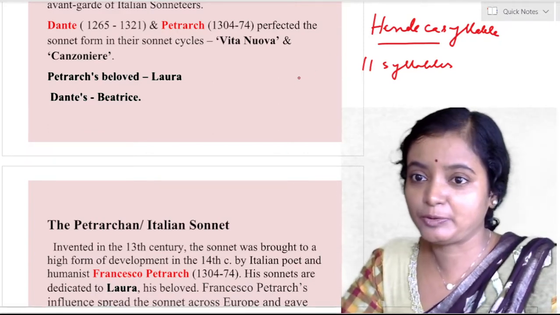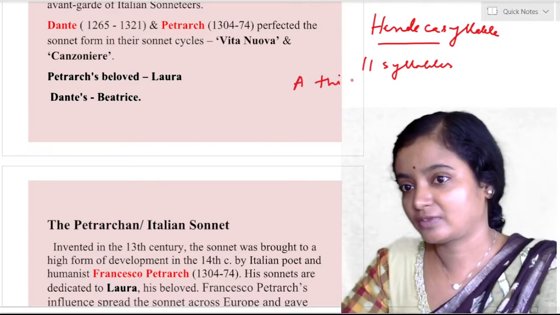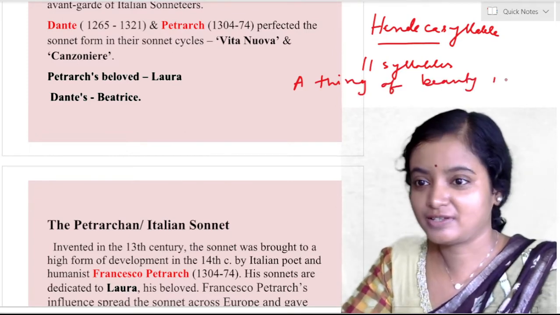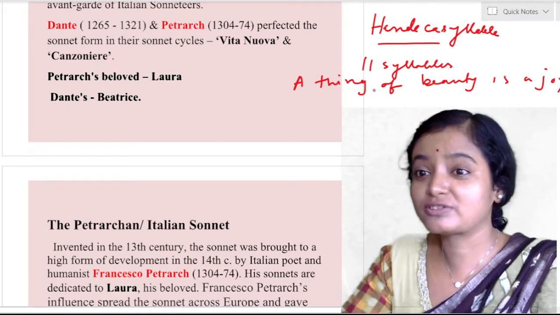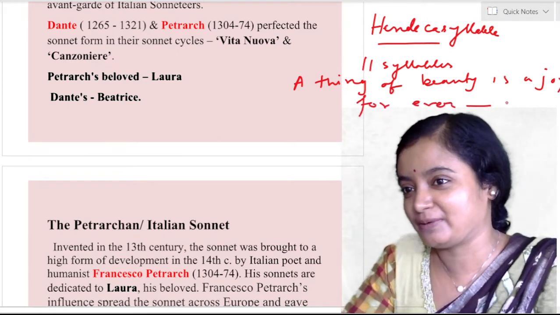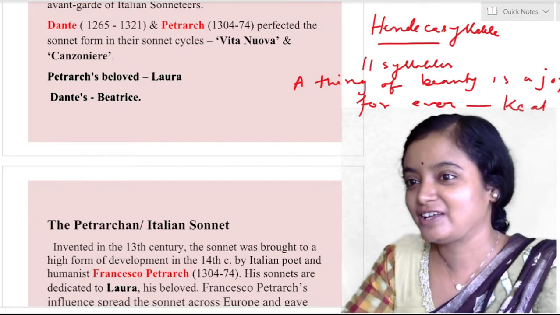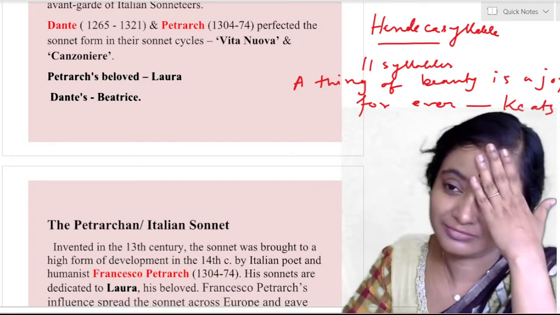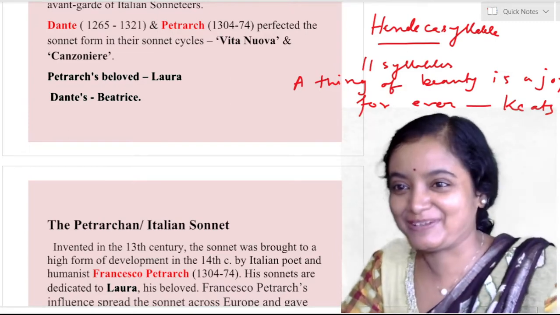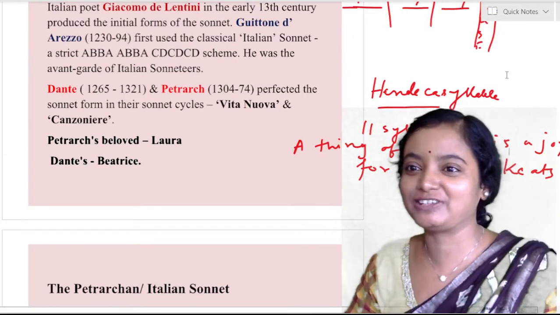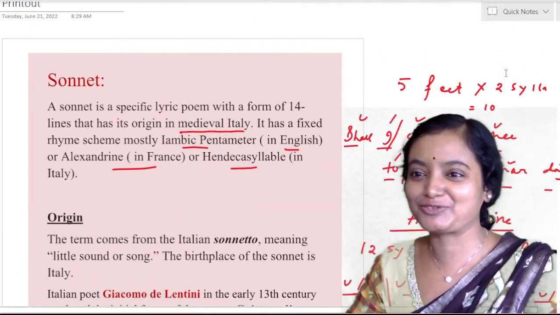"A thing of beauty is a joy forever." Whose line is it? A thing of beauty is a joy forever, by Keats. Now divide this line in hendecasyllable. I will not do that, because if I go on doing this syllable breaking, there will be no sonnet finished today.